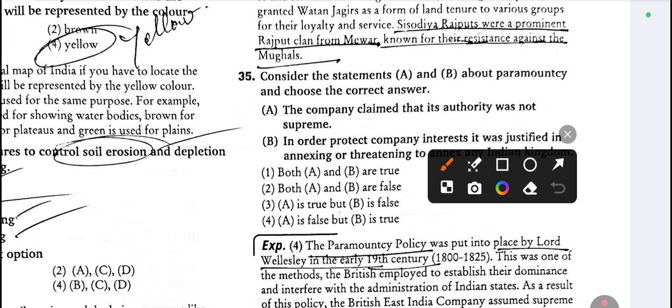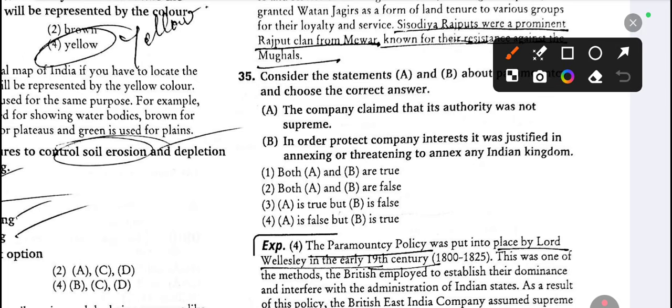Consider the statements A and B about paramountcy and choose the correct answer. A. The company claimed that its authority was not supreme. B. In order to protect company interest, it was justified in annexing or threatening to annex any Indian kingdom. So look at option 4. A is false, but B is true. The company claimed its authority was not supreme? No, they said the authority of the company is supreme. So option A is wrong. Option B is correct. The option 4.